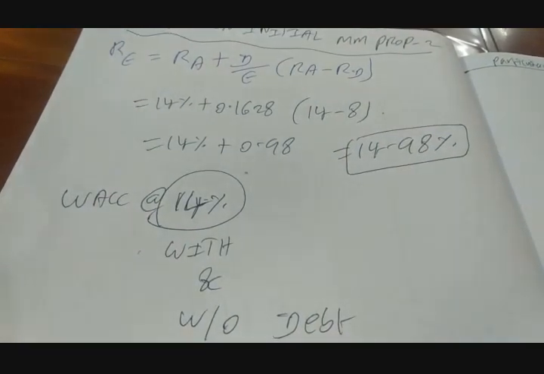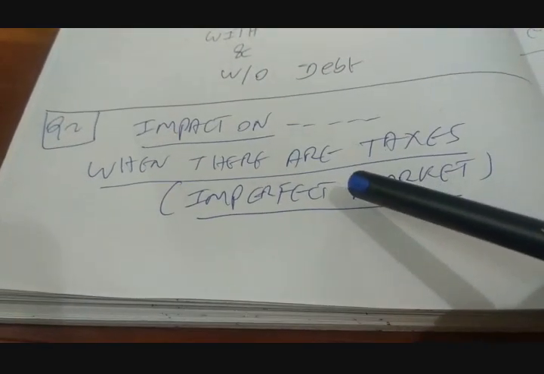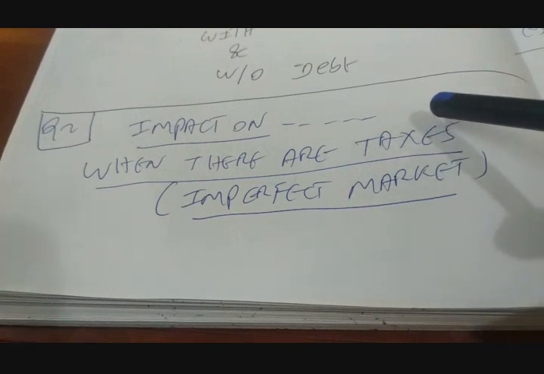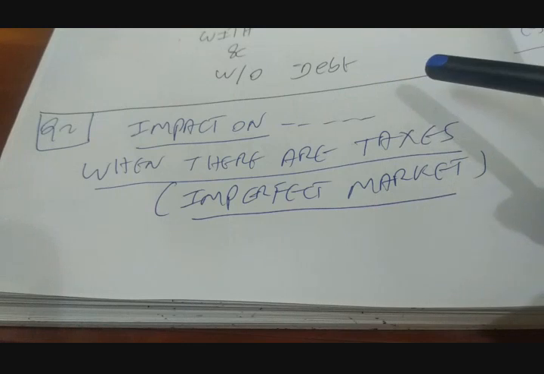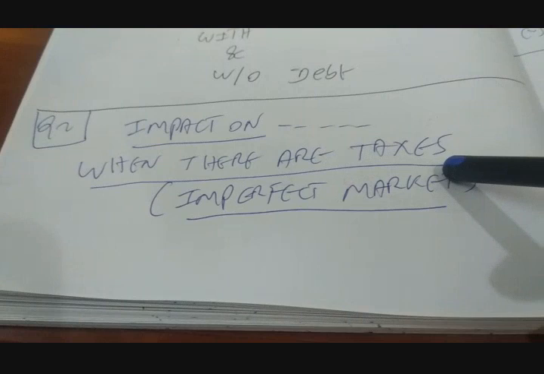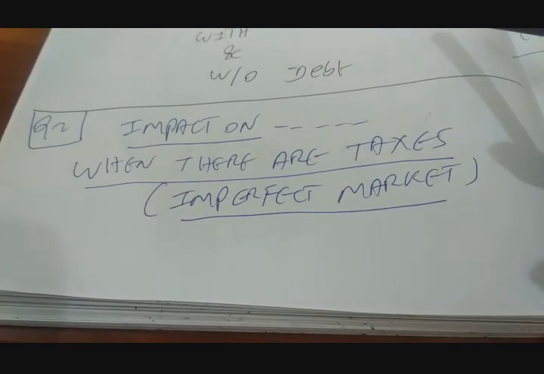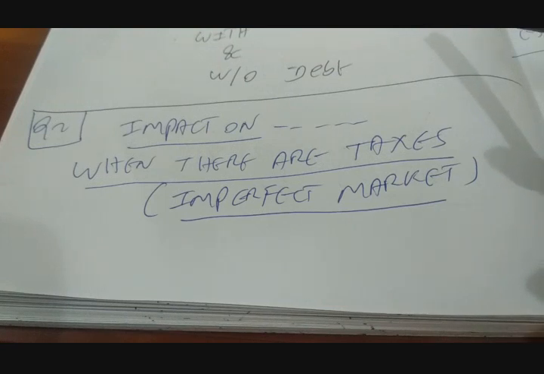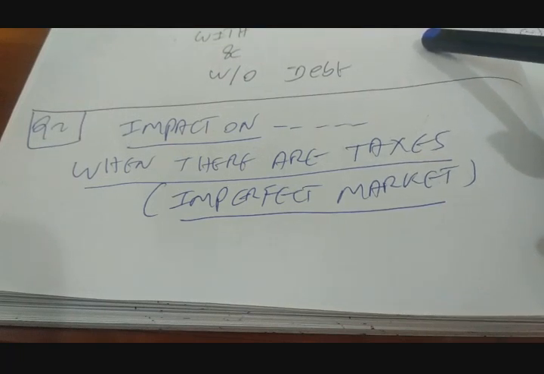Yeah, okay. So the second question is, what is the impact of recapitalization on all those variables we have described in the previous question? The only difference is when there are taxes. In the previous scenario, we assumed a perfect market: no taxes, no flotation or transaction cost, no bankruptcy cost, and everybody has equal information.